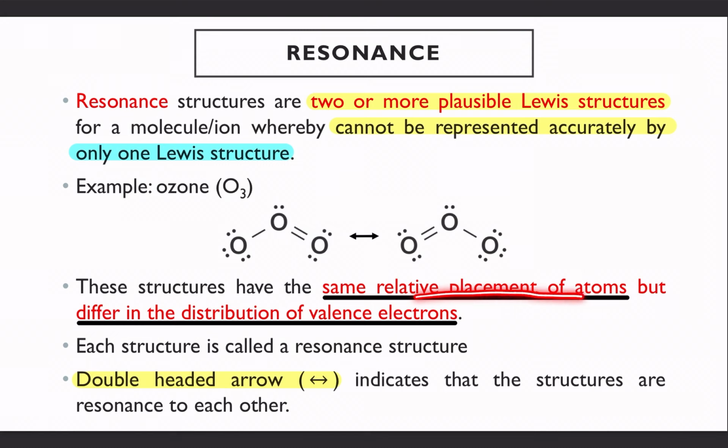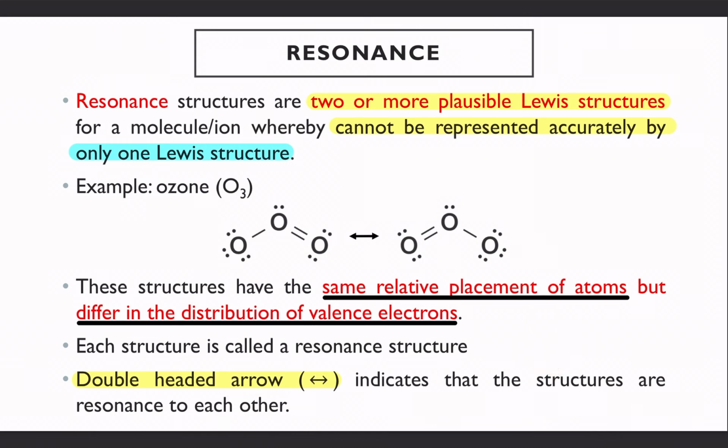Maksudnya kedudukan atom awak sama saja. Contohnya S, C, N, S, C, N. Tapi beza dia, awak punya distribution of valence electrons. That means that awak punya lone pair and bonding pairs punya kedudukan berbeza.